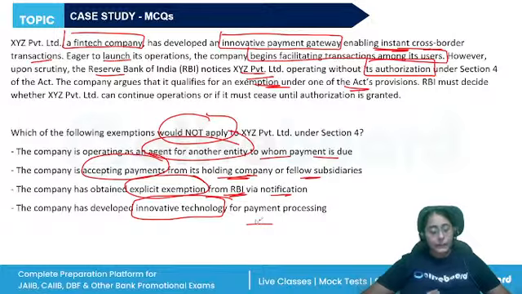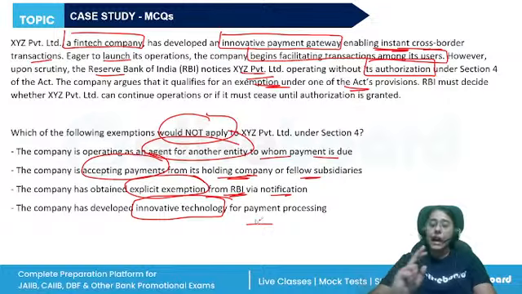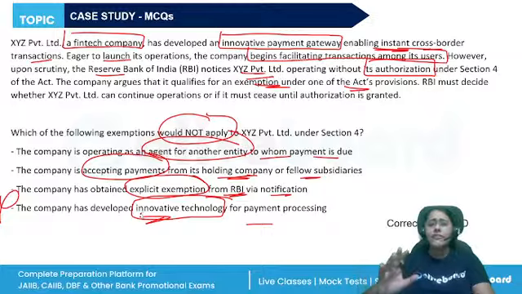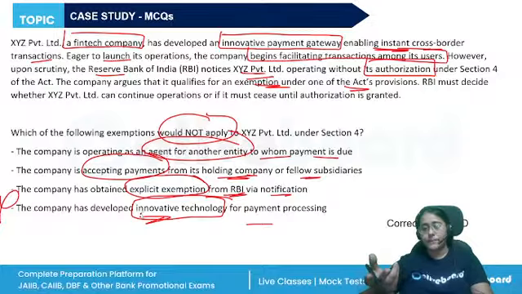So, RBI's registration is compulsory for transactions, but certain exemptions are given. First three are valid exemptions, but the fourth statement is not. Just because they have developed some innovative technology, they cannot continue without RBI's registration or RBI's authorization.